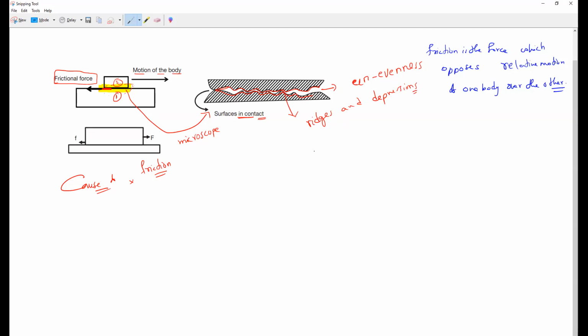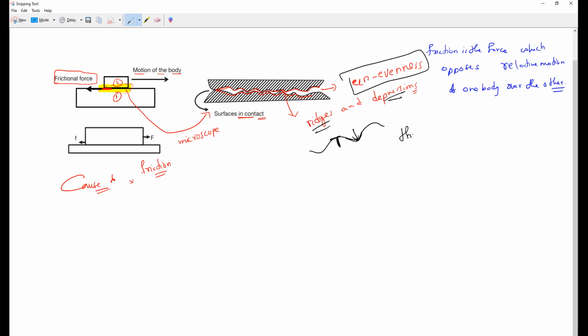Okay. Yes, so I will teach you. All of you observe. Suppose it is like this, this is what we call a ridge, and this down part is called a depression. So these ridges and depressions make the surface even or uneven? Uneven. But still, if you look without a microscope, how do they appear?